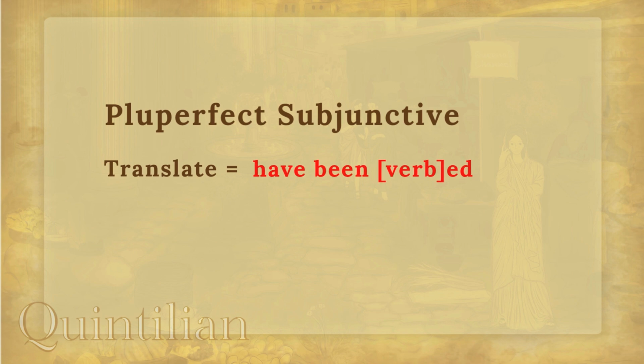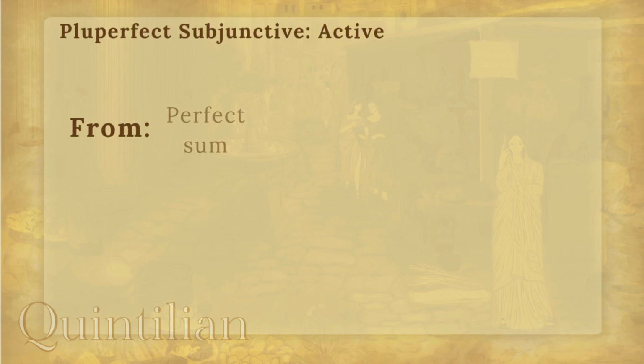Now let's move on to the pluperfect subjunctive, which also translates like its indicative, which is had verbed. Now its form seems a bit different because it has the perfect stem, not the whole of the perfect, but only the perfect stem this time, with an isse and the m, s, t, mus, tis, nt endings again. Now, when you're scanning a big passage of Latin, this is usually not as intimidating as it may seem because isse usually pops out at you pretty quickly.